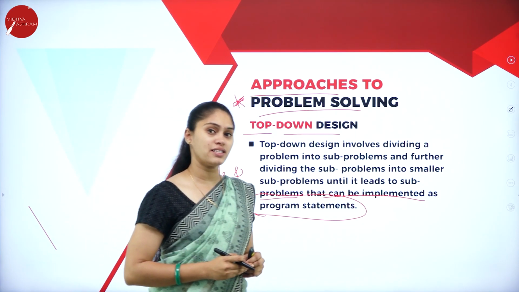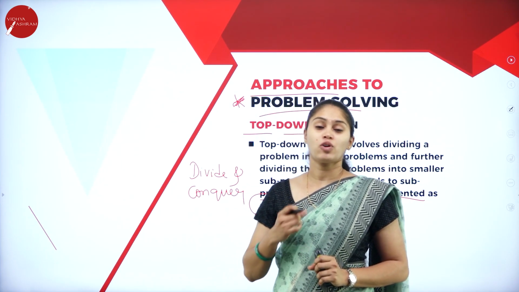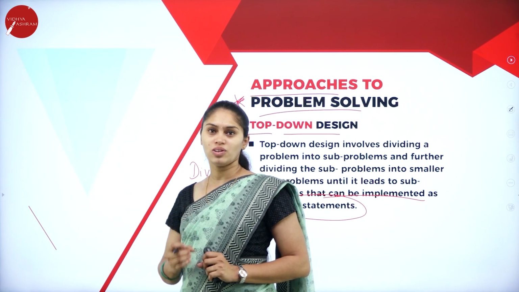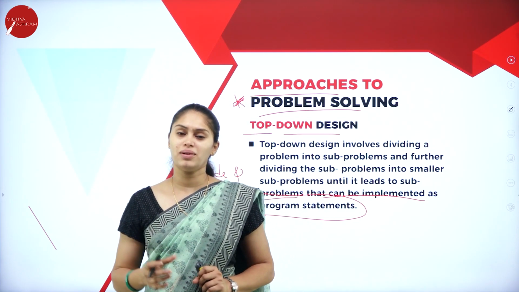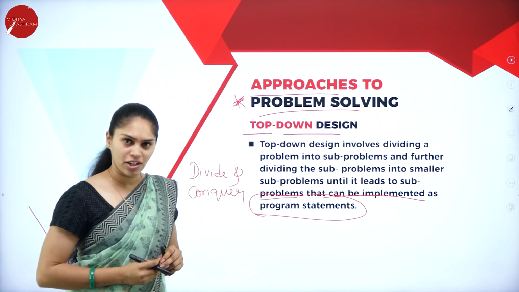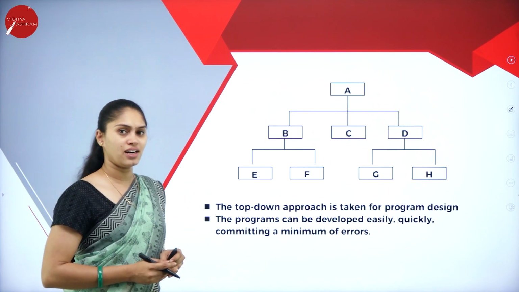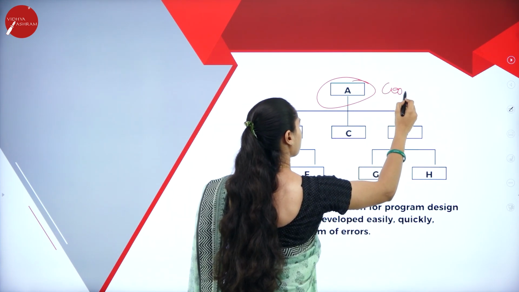So we are not going to consider a problem as a complex task. Instead, we divide it into further sub-problems, which makes it easier to find a solution for each sub-problem. At last we integrate all the solutions to get a solution for the complex task. Here A is a complex problem.